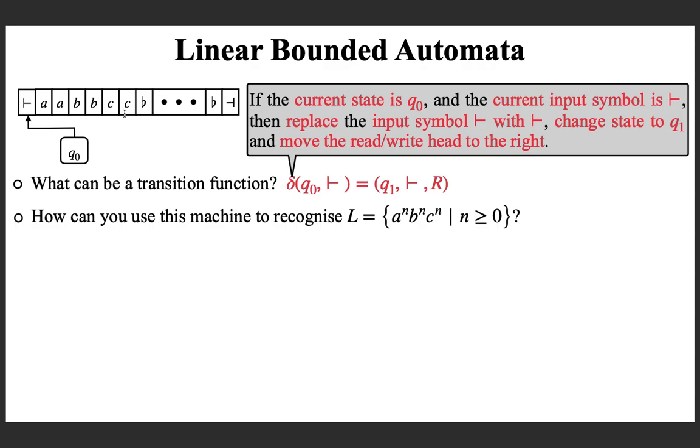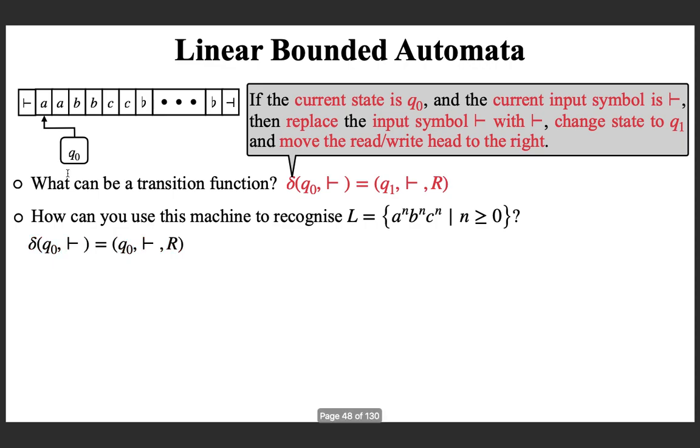Now we can try to design the machine. You need to have a transition for the initial configuration. What is the current state? Q0. Current input symbol is the left-hand marker. And in this case, you don't want to do anything other than moving right to the next symbol. So without changing the state and without changing the symbol, you move right. If you apply this transition, you are moving right.